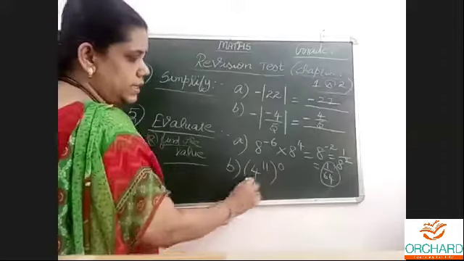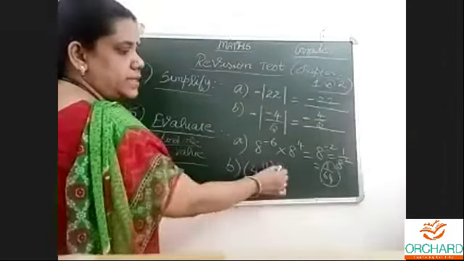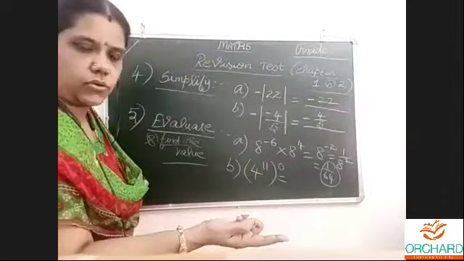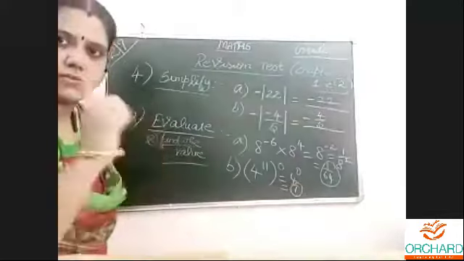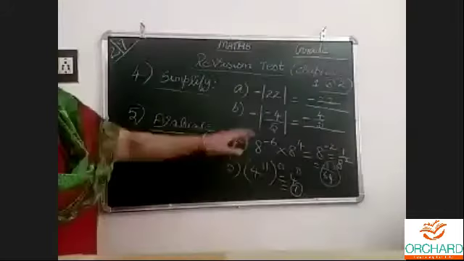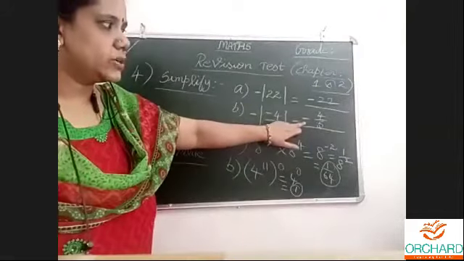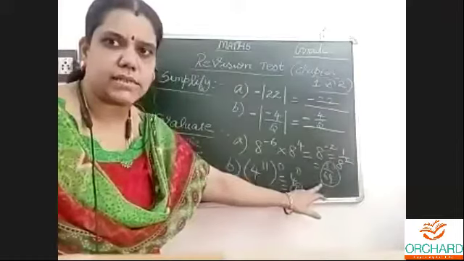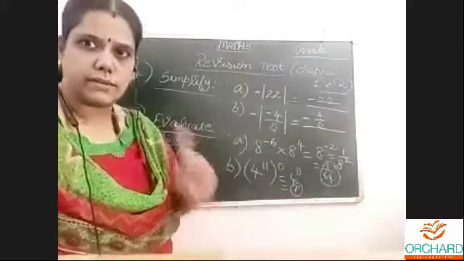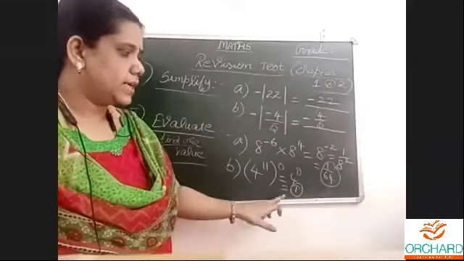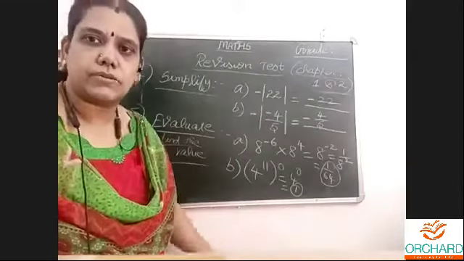Now what is this? Easy. 4 power 11, the whole power 0. Anything power 0 is 1. So the answers are minus 22 minus 4 by 5, 1 by 64, and 1. 4 power 0 is 1. If your answers are correct, very, very good.